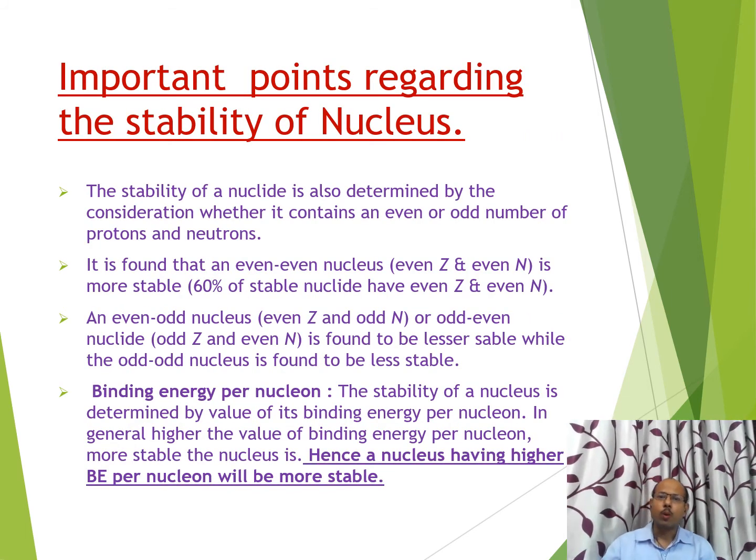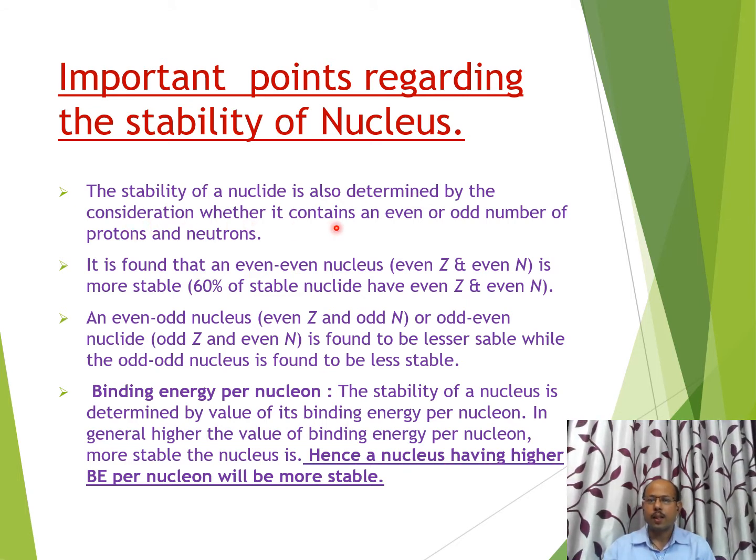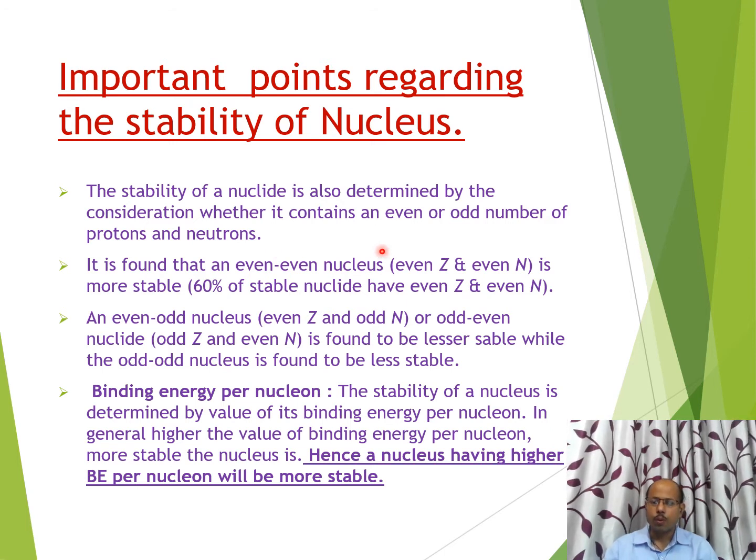Now, certain important points regarding the stability of a nucleus. The stability of a nucleus is determined by the consideration of whether it contains an even or odd number of protons and neutrons. It means the total number of protons and the total number of neutrons.